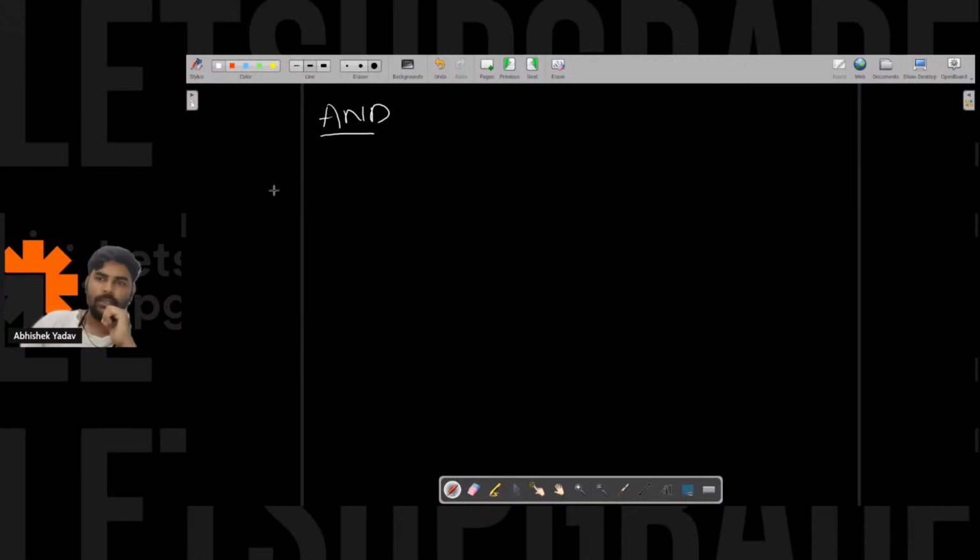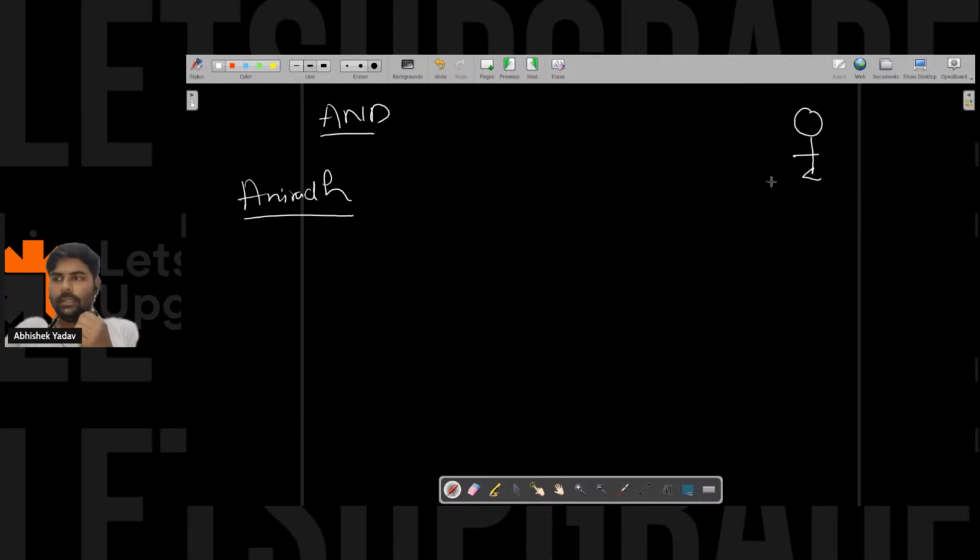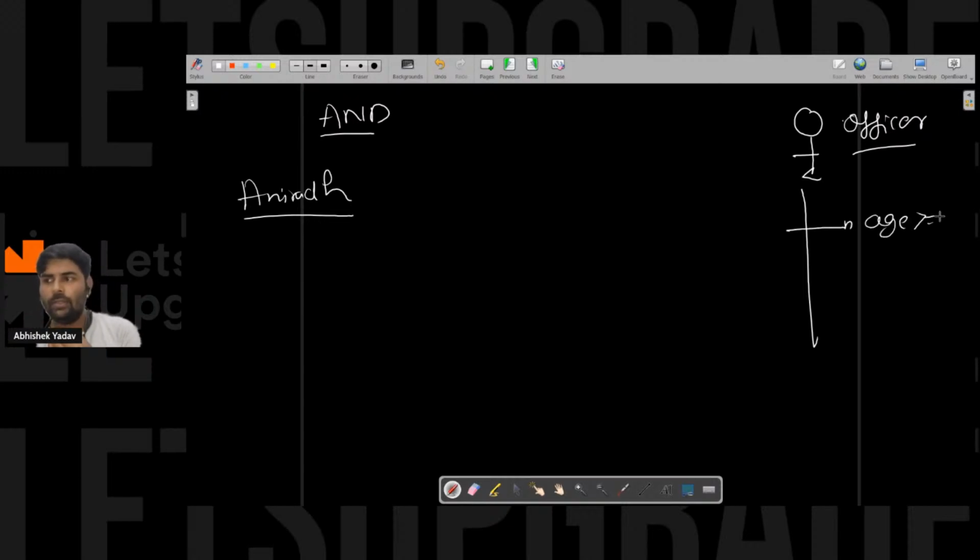Anirudh is here, and Anirudh wants a driving license. So here is the inspector, the officer, who is checking whether a person is eligible to take a driving license or not. The officer will have two conditions: your age should be greater than or equal to 18 years, and you should know how to drive.